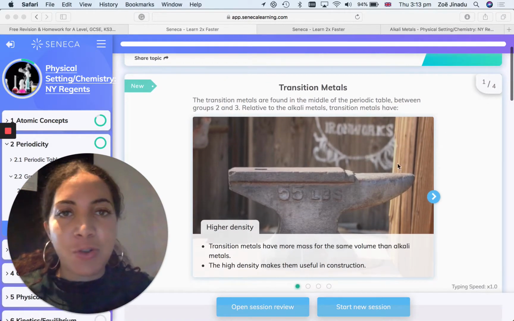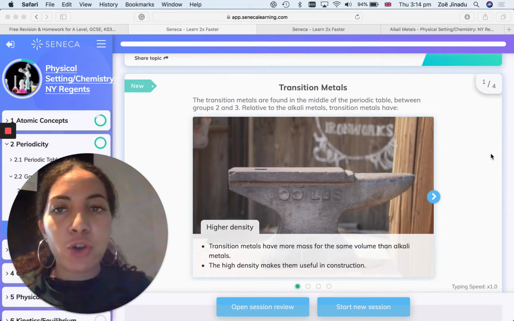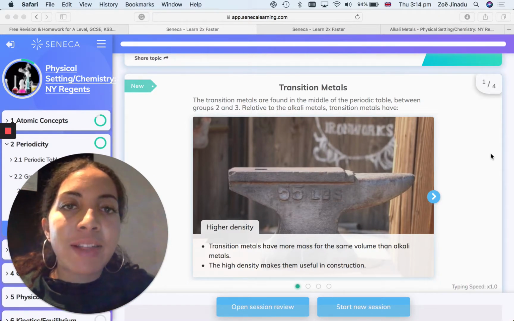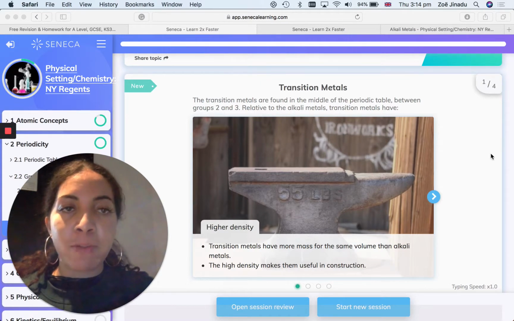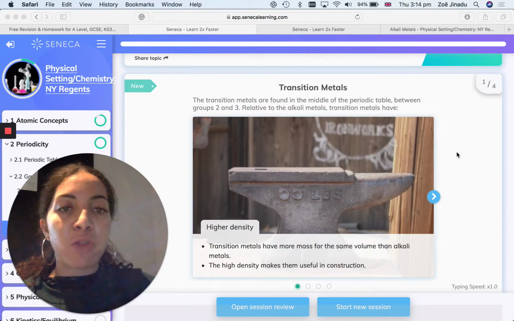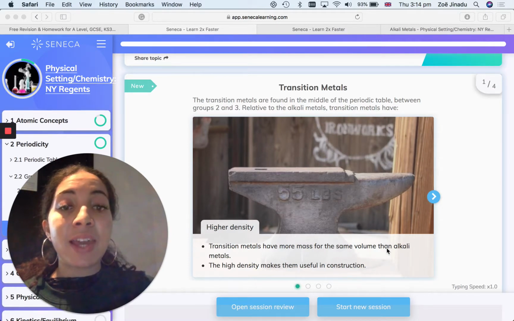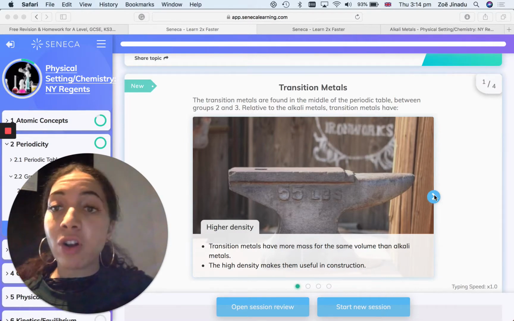So, the transition metals are found in the middle of the periodic table between groups 2 and 3. Relative to the alkali metals, transition metals have higher density. Transition metals have much more mass for the same volume than alkali metals. The high density makes them useful in construction.